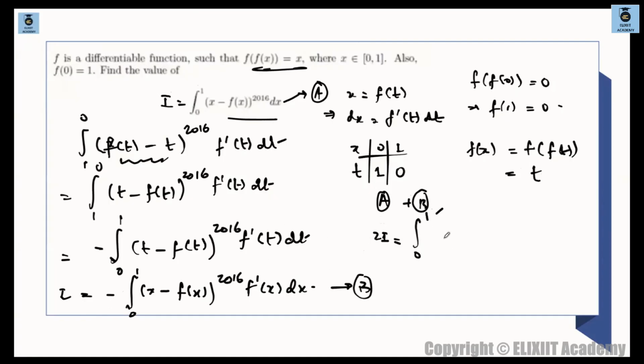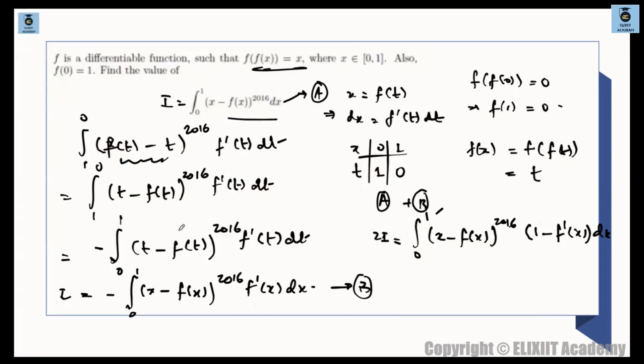So once you add these two, (x minus fx) whole to the power of 2016 is common from here. Take this common and add the rest. So we are getting minus, here there is 1, here there is 1, so 1 minus f dash of x into dx. Is that clear? That's what we are getting finally. 1 minus f dash of x into dx.